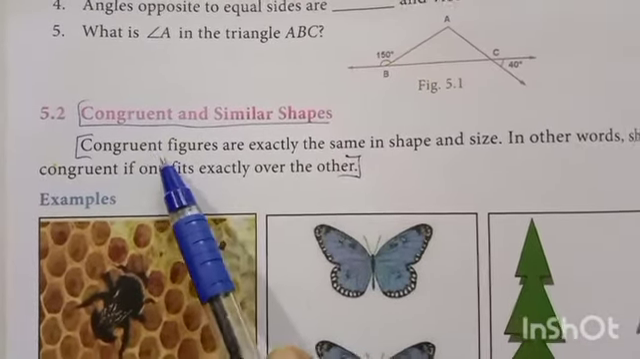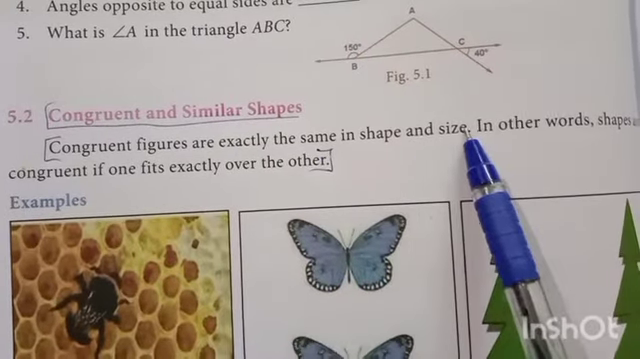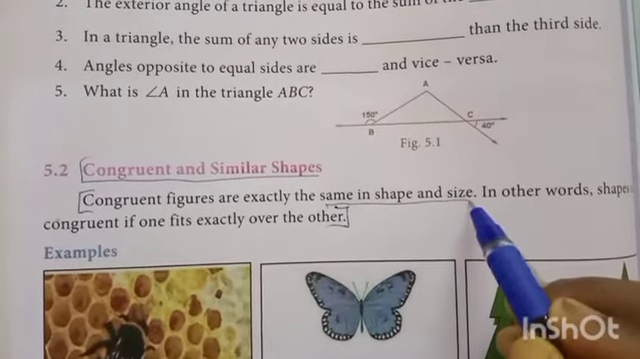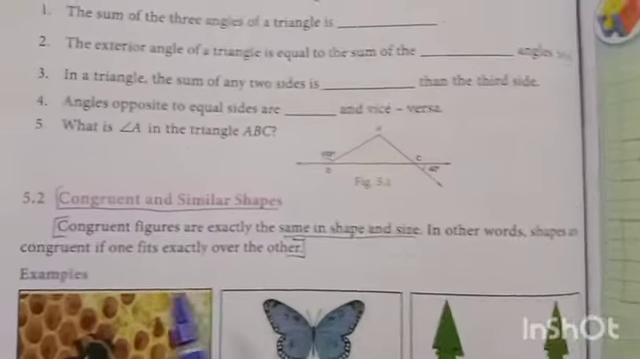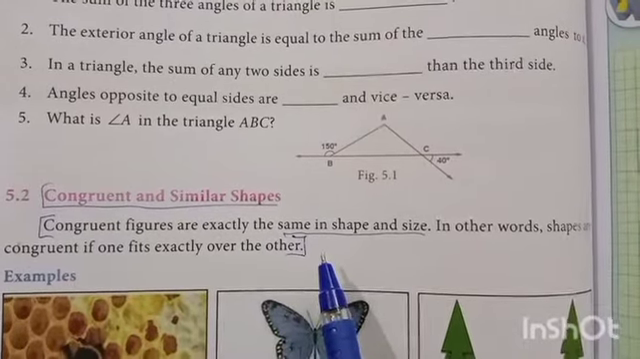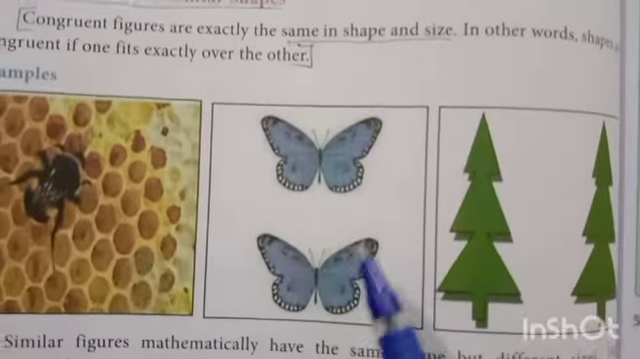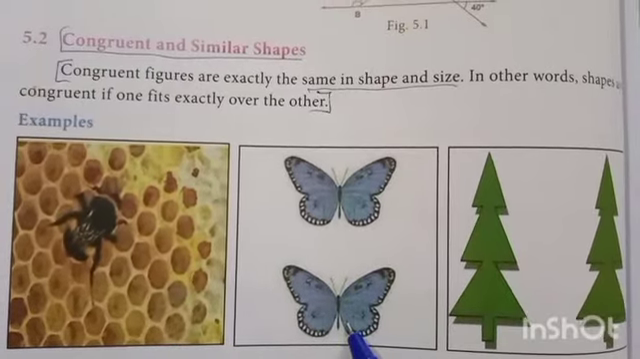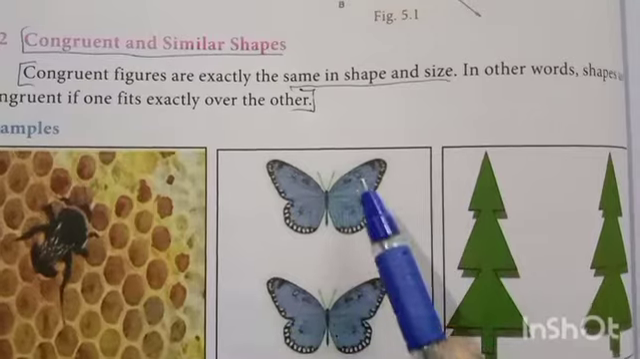Congruent figures are exactly the same in shape and size. This is called congruent. In other words, shapes are congruent if one fits exactly over the other. See this picture. These two are congruent because these two pictures are the same shape and size.